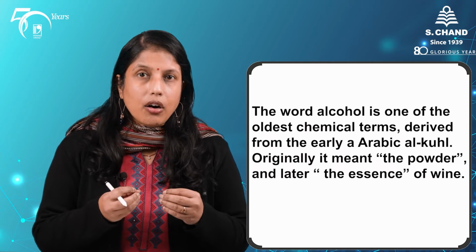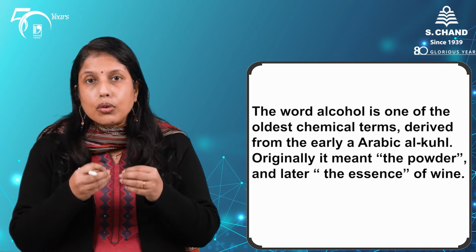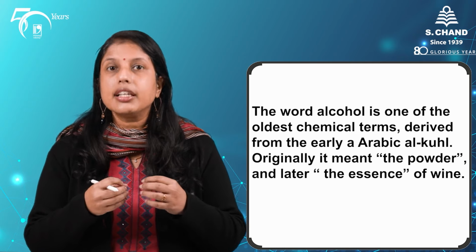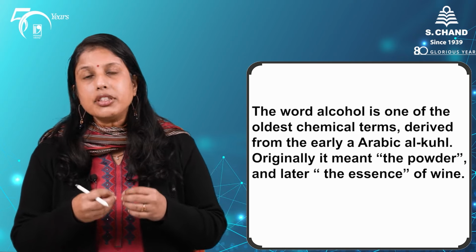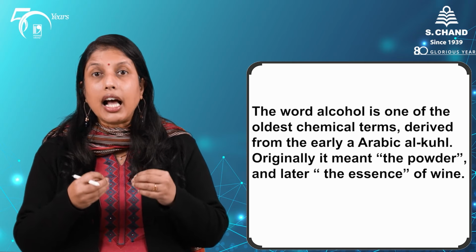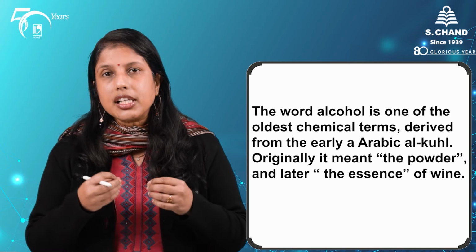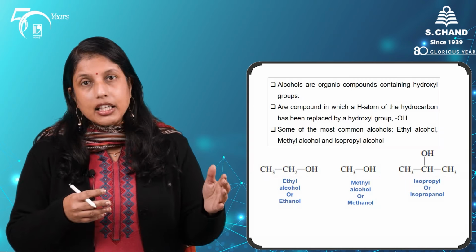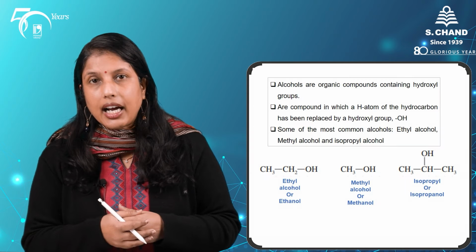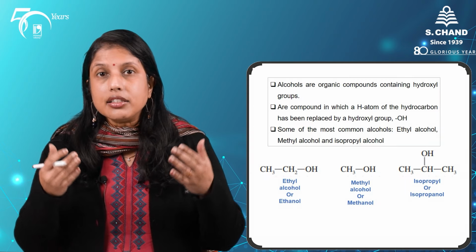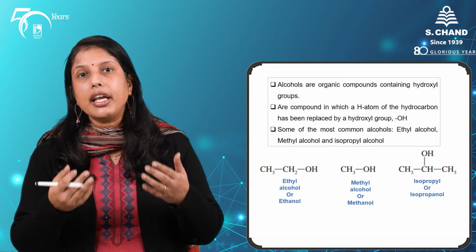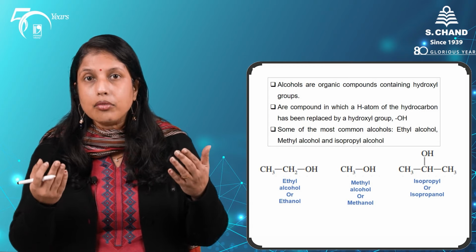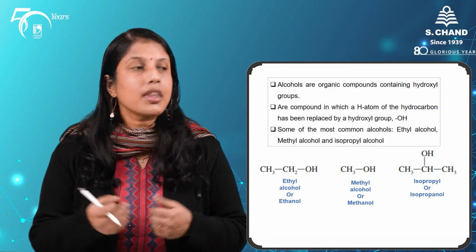The word alcohol is perhaps the oldest chemical word that exists, and it comes from the Arabic word alcool, which essentially means essence. Ethanol, also known as ethyl alcohol, is the essence of wine. It is the main ingredient in our wine or alcohols.